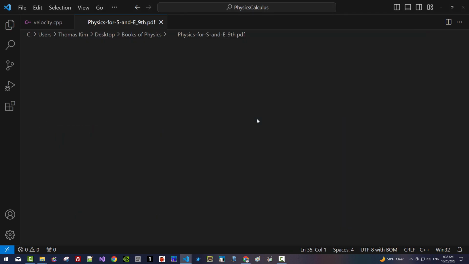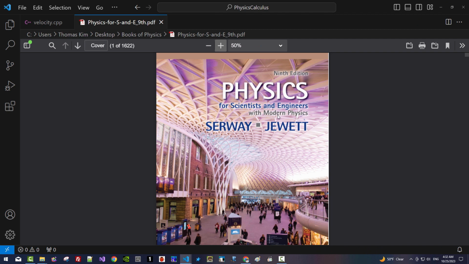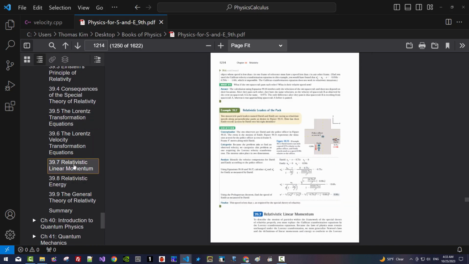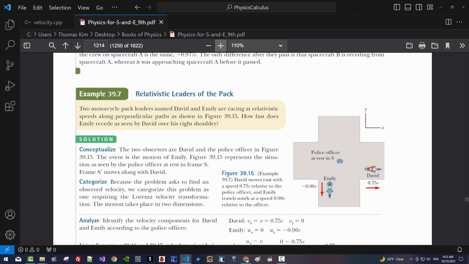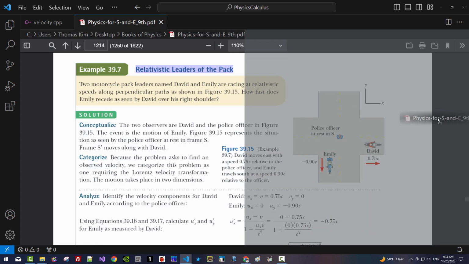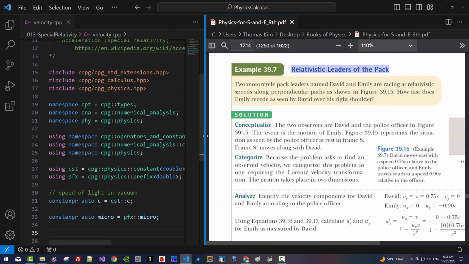I will drag and drop Physics for Scientists and Engineers with Modern Physics by Serway. It is the 9th edition. From this book, section 39.7, you can find example 39.7, relativistic leaders of the pack. We will solve this simple problem. Then we will generalize the Lorentz velocity transformation. I will arrange them side by side like this.